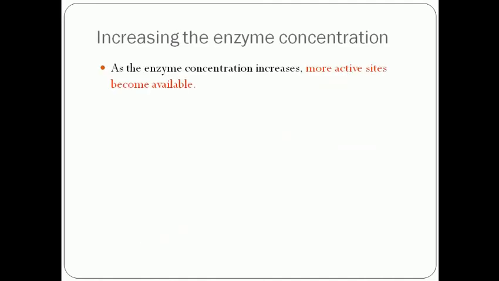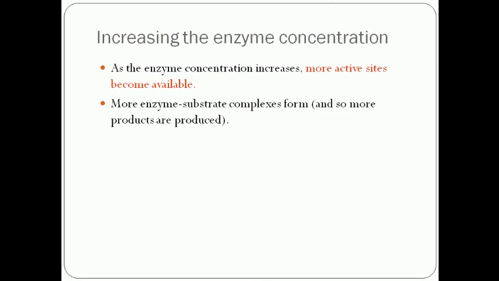The second thing is increasing the enzyme concentration. Obviously, if the substrate is not the limiting factor, increasing the enzymes always increases the active sites available.